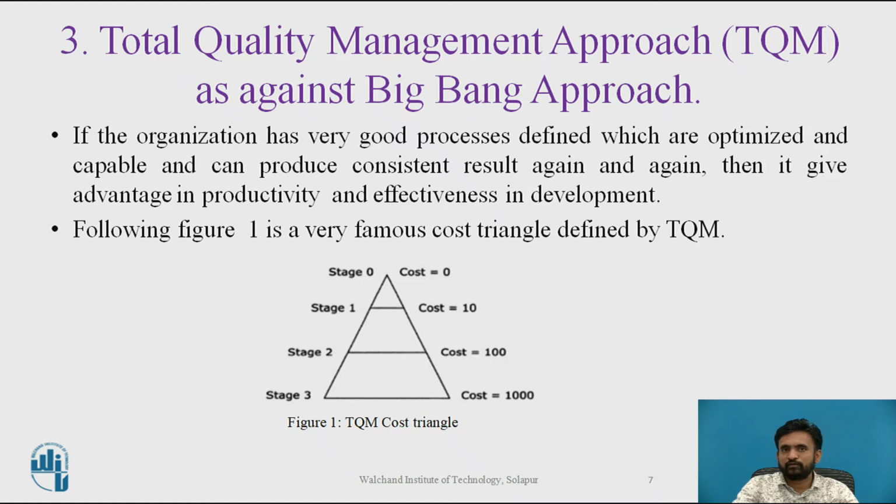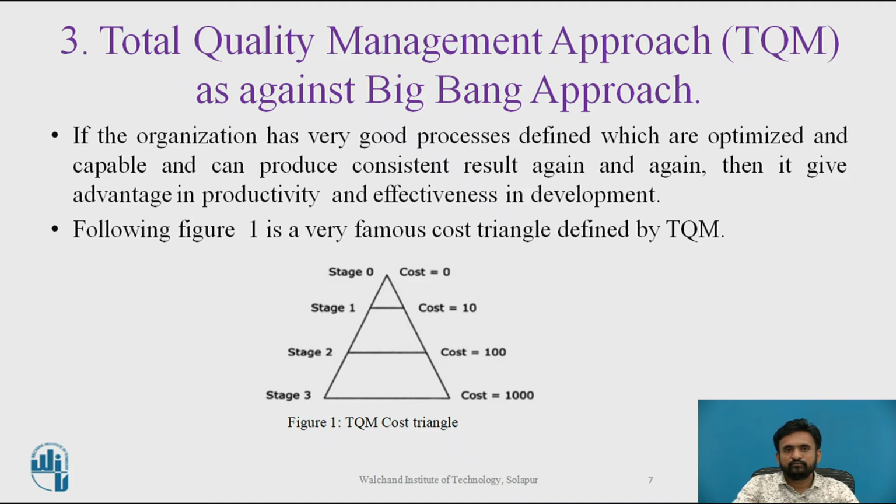So the following figure is the very famous cost triangle defined by TQM. Here you can find different stages and the cost associated with these stages. If you look at stage 0, there may be a stage of maturity in an organization where no verification or validation is required to certify the product quality, and the cost involved is 0.